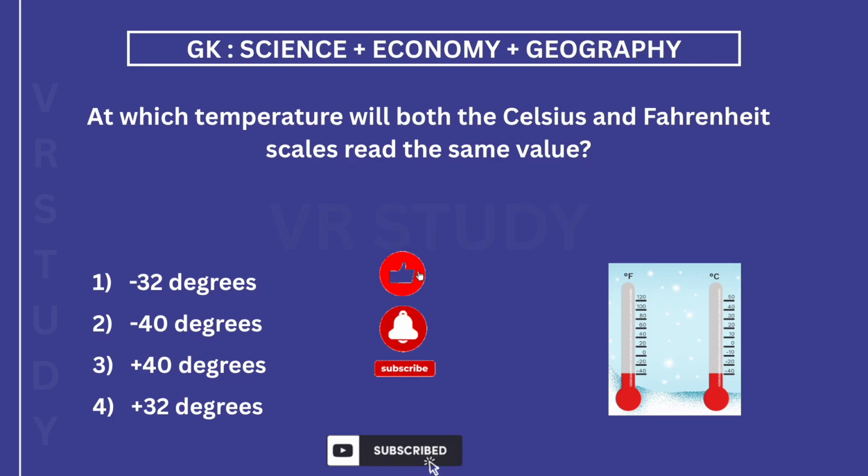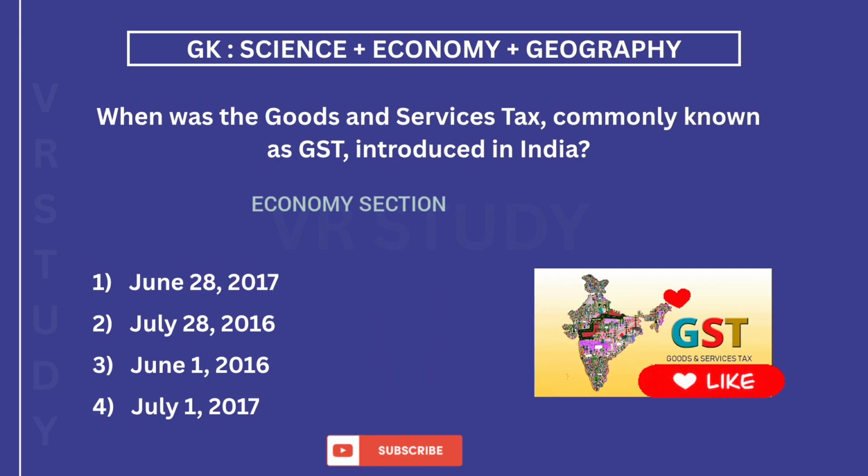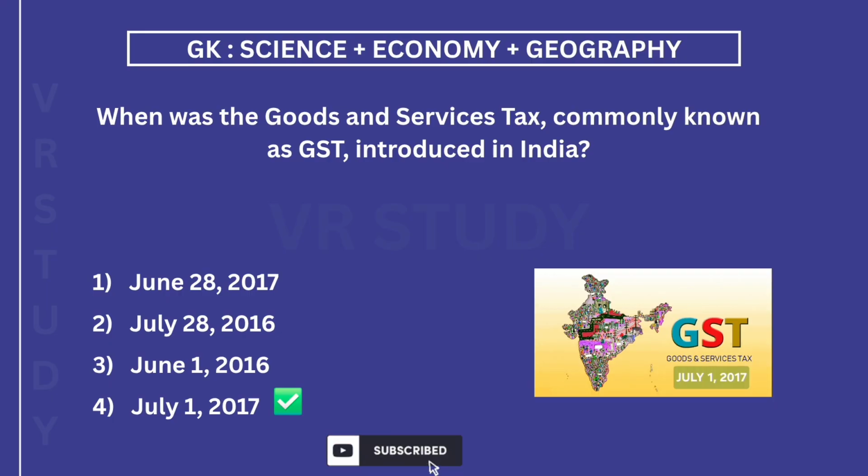At which temperature will both the Celsius and Fahrenheit scales read the same value? The answer is 2. -40 degrees. Economy section. When was the Goods and Services Tax, commonly known as GST, introduced in India? The answer is 4. 1st July 2017.